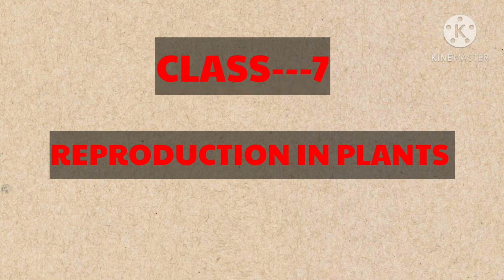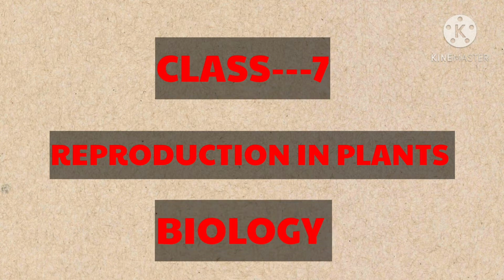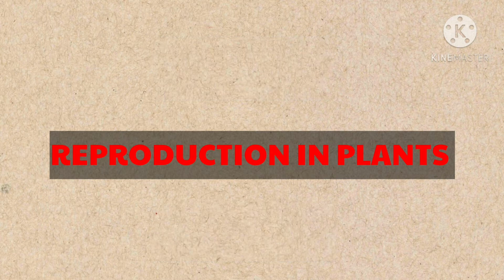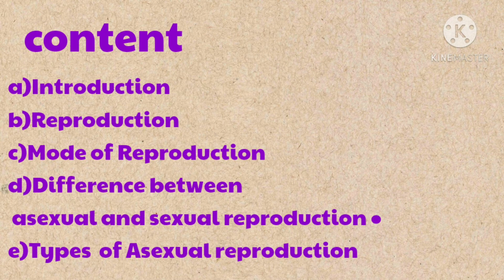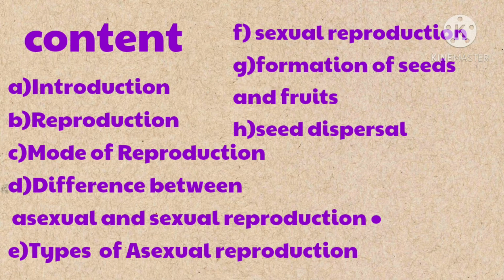Today in this session we are going to start a new chapter, reproduction in plants, which is one of the most important chapters in your syllabus. Before starting, let us know the content we are going to learn: first the introduction, then what is reproduction and its importance, the modes of reproduction, difference between asexual and sexual reproduction, types of asexual reproduction, sexual reproduction, formation of seeds and fruits, and then seed dispersal. Today we are going to cover up to the difference between asexual and sexual reproduction. So let us start with the chapter.